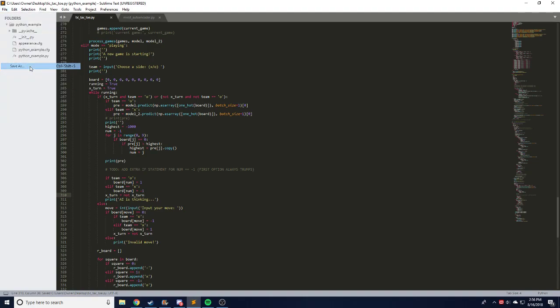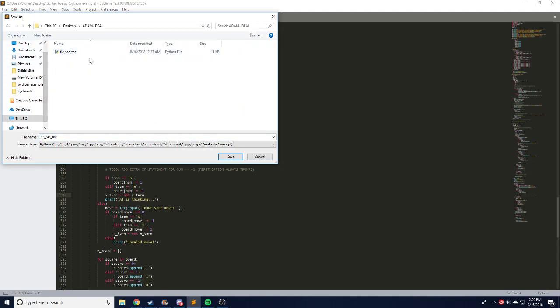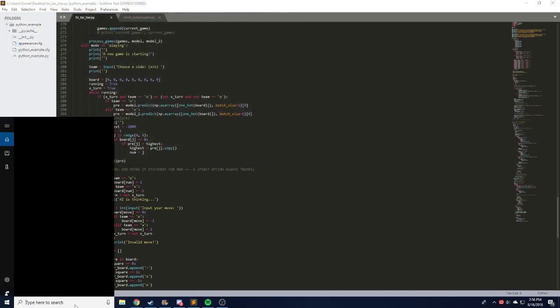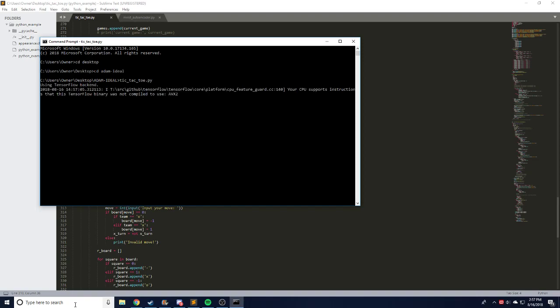Oh, I think I know what's happening. I need to change my save destination. So we're just going to go in here and save this modified version, and if we run it, we should see all of our changes. Basically what happened was I moved the file this morning. I had it on my desktop for the longest time, but I moved it to that folder. And the editor, Sublime Text, thought that it was still on the desktop, so it was saving my changes to the desktop when I hit Control S, which is why the game did not change when I actually made those changes.